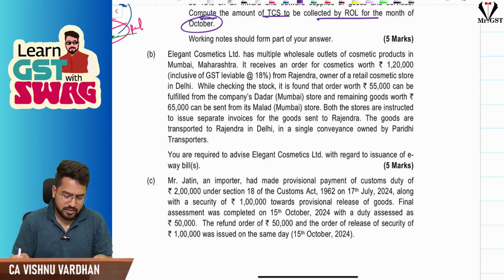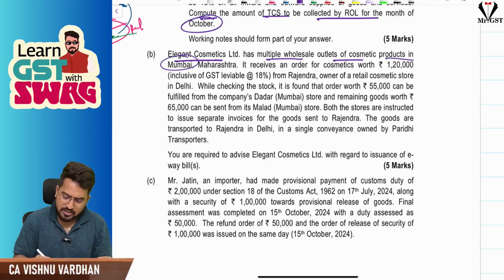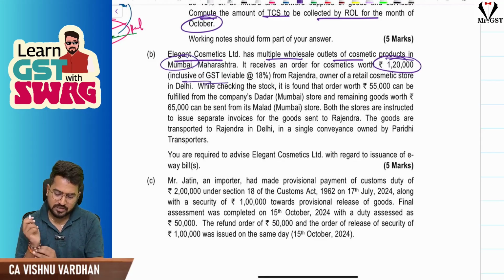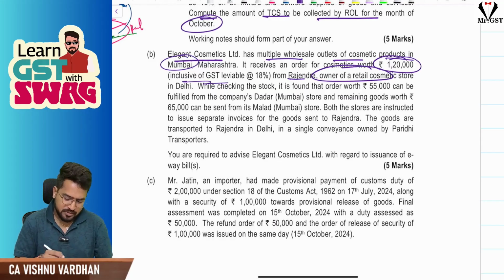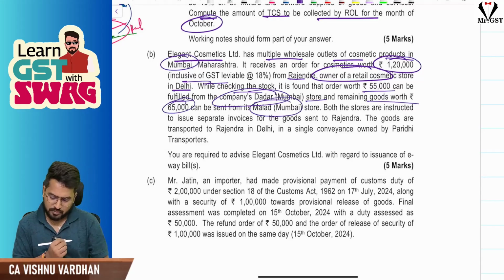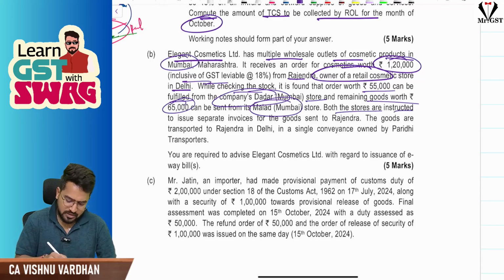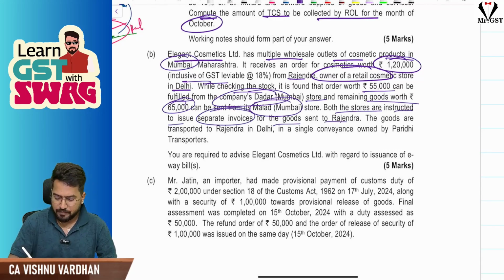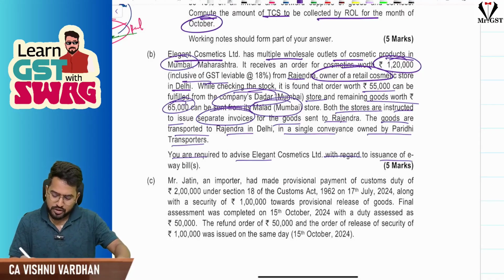If you look at the next question: Elegant Cosmetics Limited has multiple wholesale outlets of cosmetic products in Mumbai, Maharashtra. It receives an order for cosmetics worth 1,20,000, inclusive of GST at 18%, from Rajendra, owner of a retail cosmetic store in Delhi. While checking the stock, it is found that an order worth 55,000 can be fulfilled from the company's Dadar, Mumbai store, and the remaining goods worth 65,000 can be sent from the Malad, Mumbai store. Both stores are instructed to issue separate invoices for goods sent to Rajendra. The goods are transported to Rajendra in Delhi in a single conveyance owned by Paridhi Transporters. You are required to advise Elegant Cosmetics with regard to issuance of e-way bills.